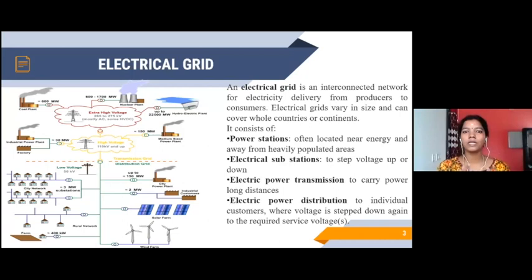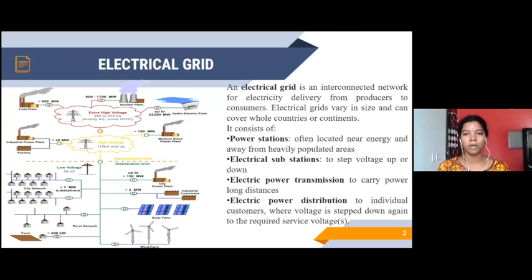So on the whole, if you look into an electrical grid, there are four essential components which we need to look into. The first one is the power station. The power station is where the nuclear power plants or the thermal power plants or the hydroelectric power plants are located. Often it is located outside heavily populated areas just to avoid pollution issues.